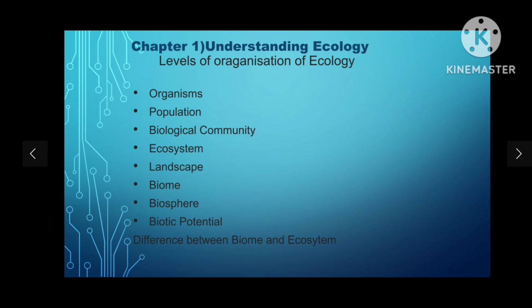Then landscape. Landscape is a unit of land with a natural boundary having a mosaic of patches which generally represent different ecosystems. Then biome. This is a large regional unit characterized by a major vegetation type and associated fauna found in a specific climate zone.